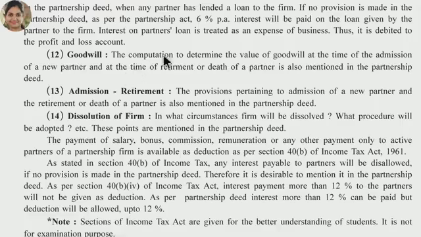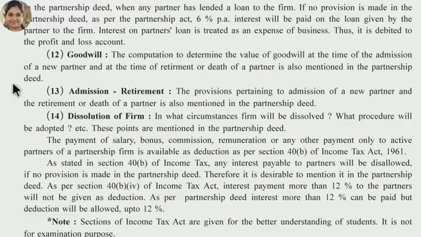Now, goodwill. The computation to determine the value of goodwill at the time of admission of a new partner and at the time of retirement or death of a partner is also mentioned in the partnership deed. In the third chapter of this part, we have to do a detailed study about the goodwill. Now, admission. The provision pertaining to admission of a new partner and the retirement or death of a partner is also mentioned in the partnership deed. Dissolution of a firm, in what circumstances the firm will be dissolved, what procedure will be adopted, etc. These points are mentioned in the partnership deed.